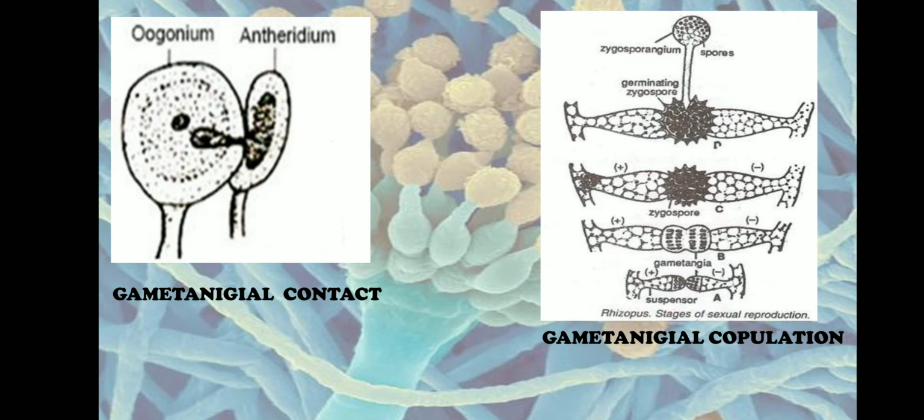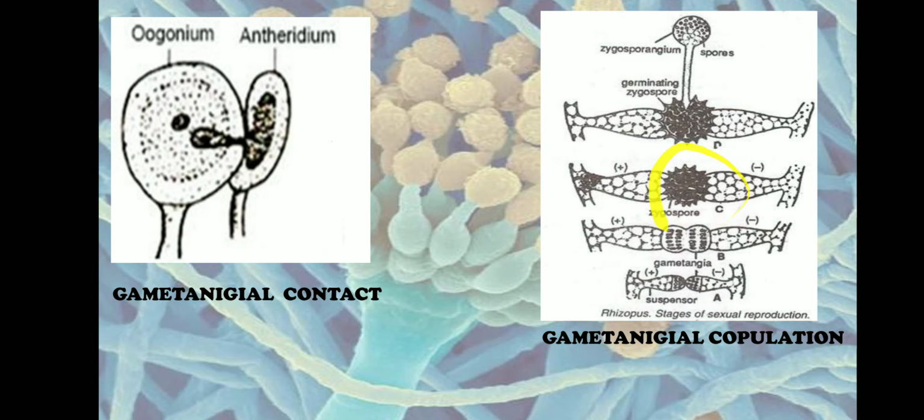When they come in close contact with each other, at the point of contact the walls are going to dissolve and their contents will mix with each other to form a progametangium. Once the progametangium is established, the karyogamy process is going to take place, leading to the zygote formation. Now, during karyogamy, the haploid nuclei will fuse with each other to form a diploid nucleus. So, therefore, the zygote is diploid now.